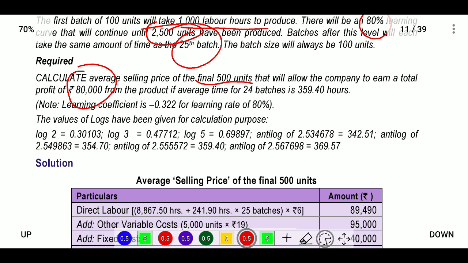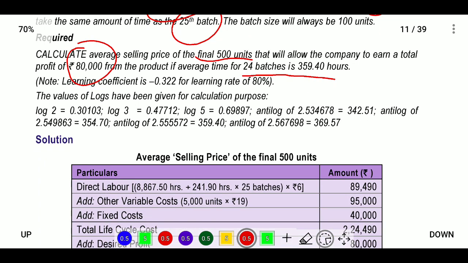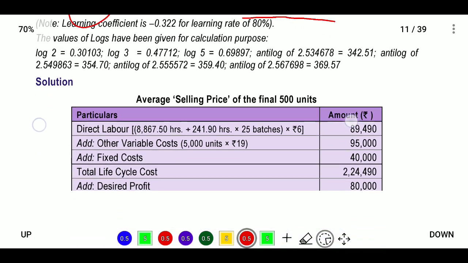What is provided? The average time for 24 batches is 359.4 hours. Here the learning coefficient is 0.322 for a learning rate of 80%. The values of logs have been given for calculation purposes: log 2, log 3, log 5 and antilog are provided. Log values will be useful for the calculation of average time, where there is a cumulative average time. Okay, next, average selling price.